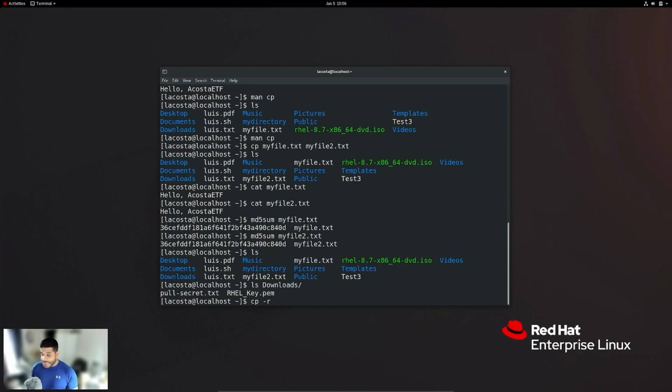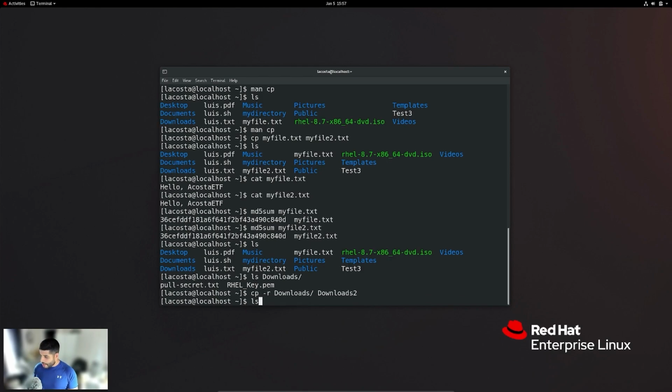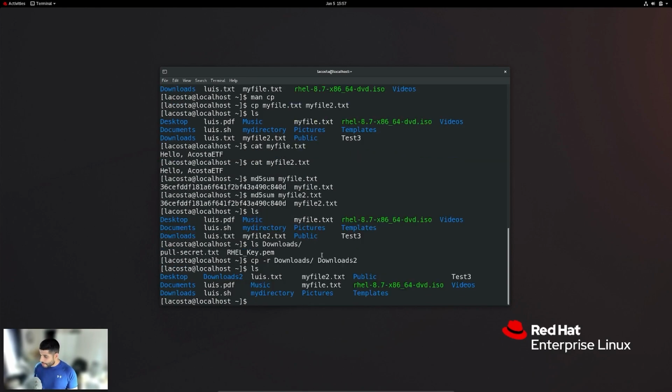So now that we gave it the -R, we're going to give it the directory, which is going to be the source. So again, we're going to focus on the downloads directory that we just talked about. This is a relative path because it's relative to where we are. And then we're going to give it the destination. And the destination is going to be the current directory, except I am going to call the directory a different name. And we can call it downloads2. So let's go ahead and run this example, and let's do an ls to make sure that that shows up okay. And we see here's our original, and here is our downloads2.